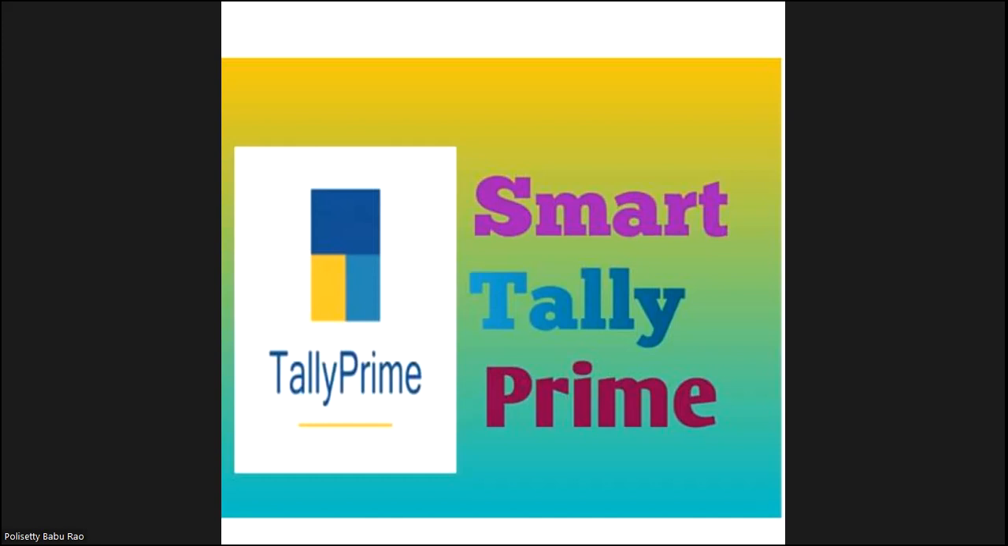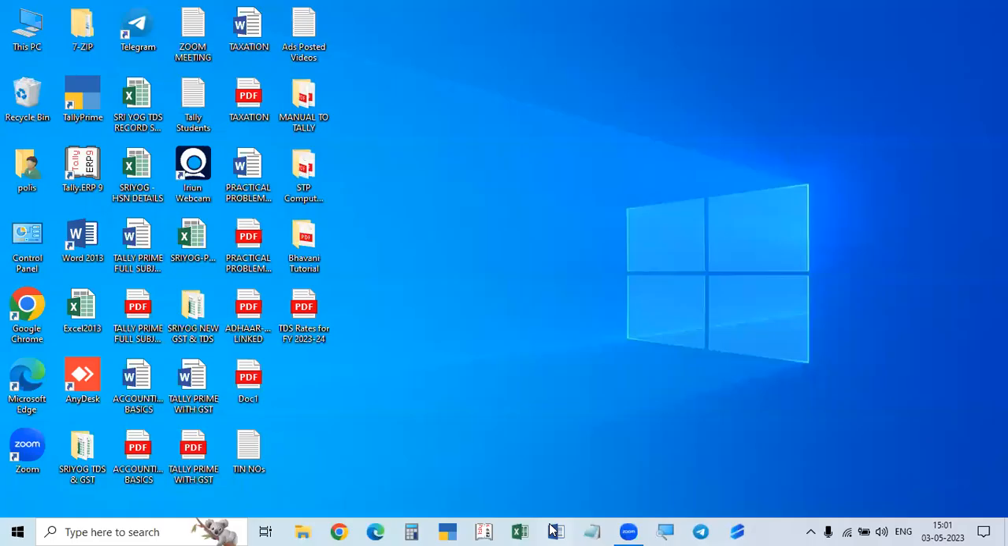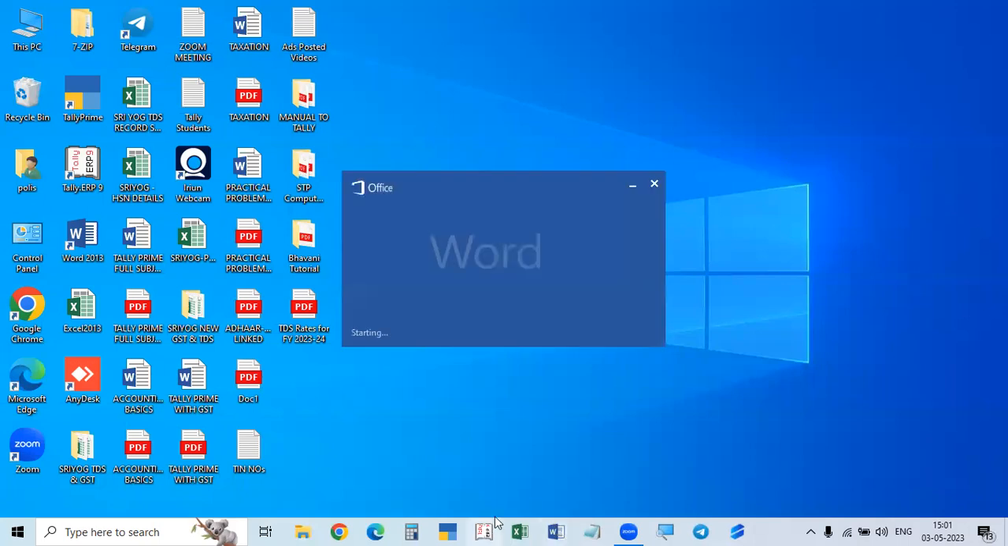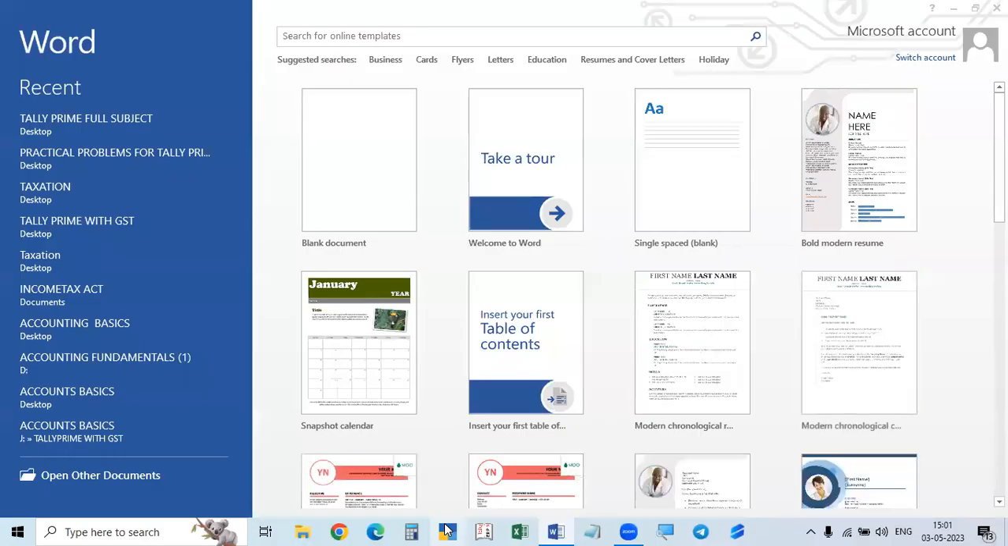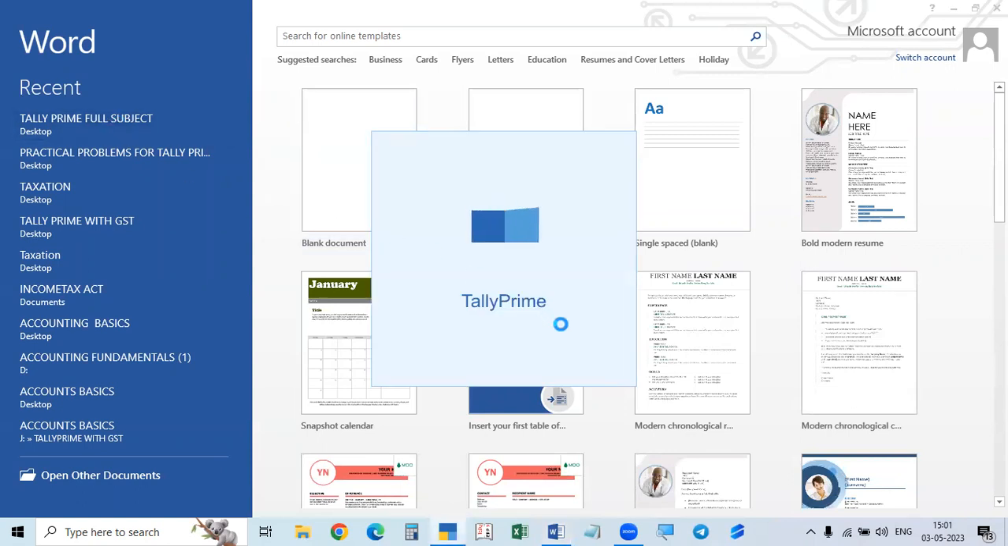Okay, and now entering our topic. Today our topic is how to solve the mismatches and uncertain transactions in the GST reports in Tally Prime.